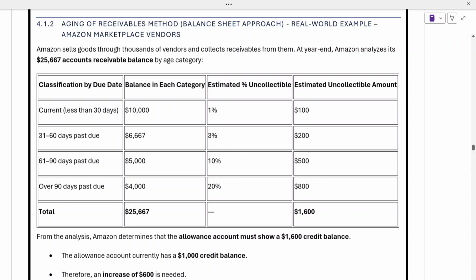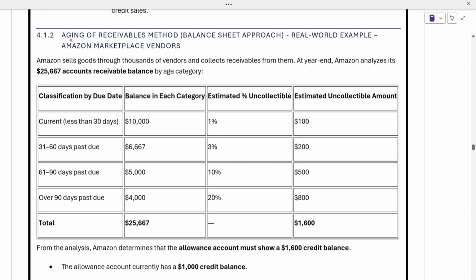Okay, so now let's try to understand the aging of receivables method within the balance sheet approach. Let's understand this through an example. Amazon sells goods through thousands of vendors, as you are aware, and collects receivables from them because a lot of people pay at a later point of time. At the year end, Amazon analyzes its $25,667 accounts receivable balance by age category.